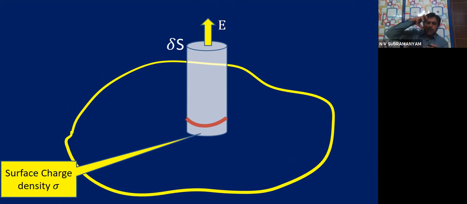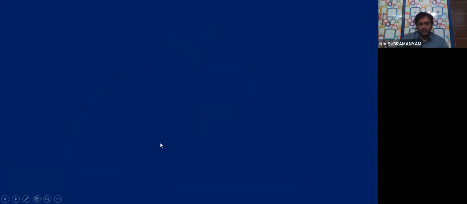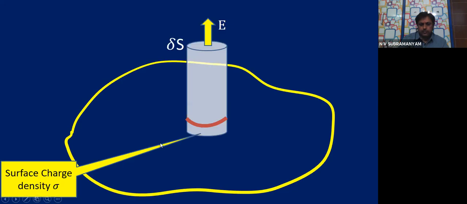That means some part is inside the conductor. Let us assume that the red color border you are seeing: whatever is below the red border is inside, and whatever is above the red border is outside. Since the charge is on the surface, we just studied one point.